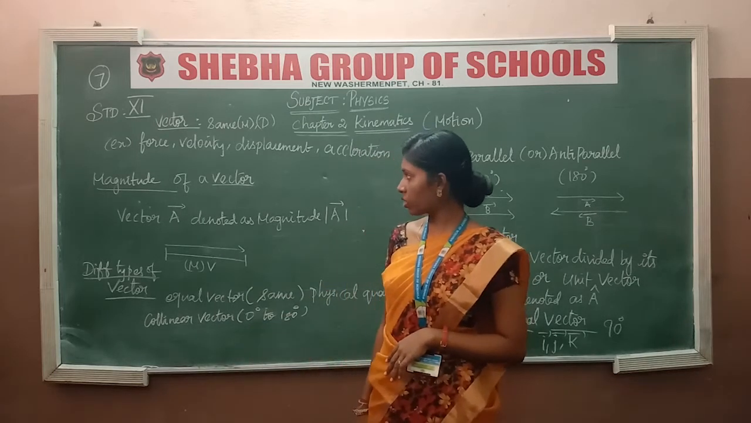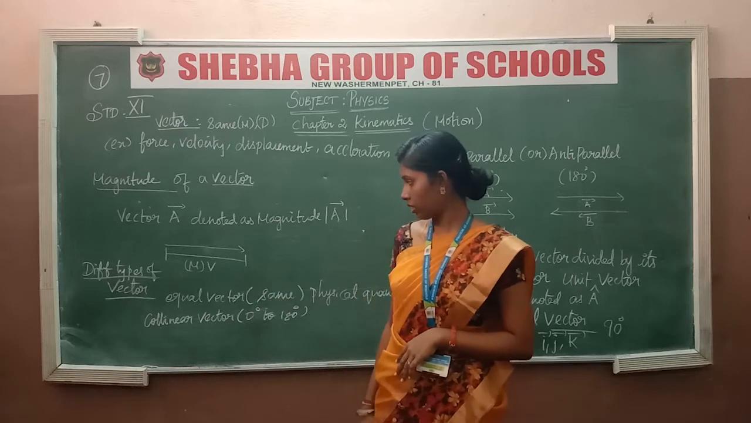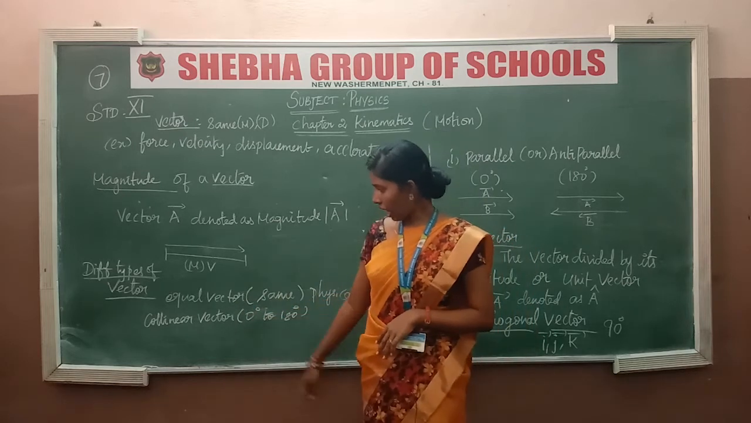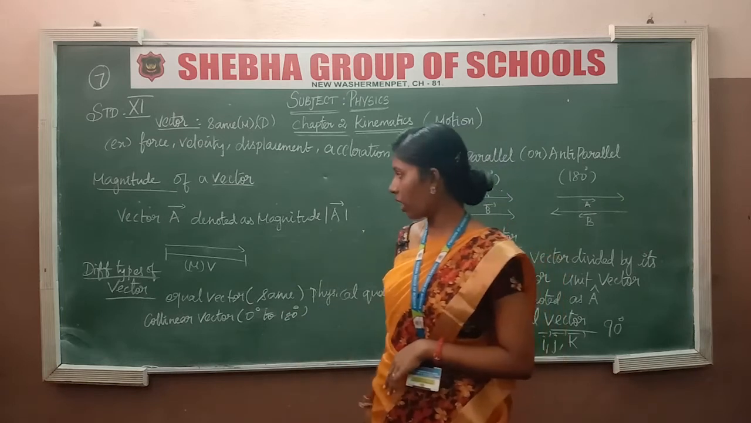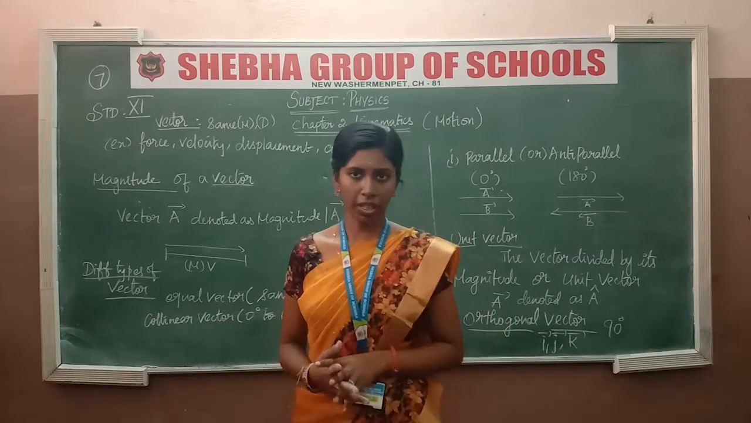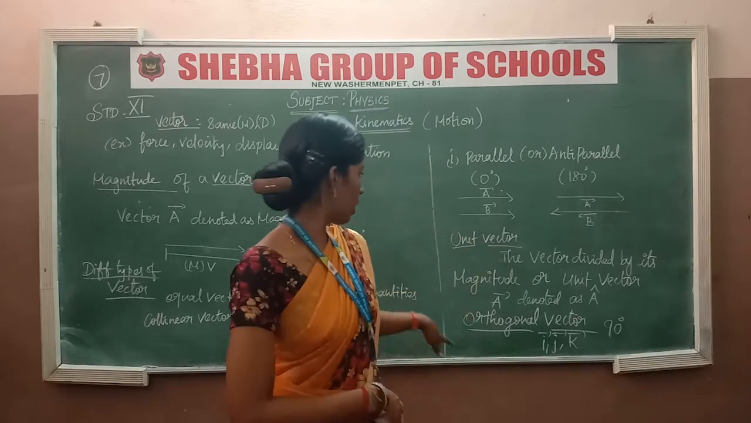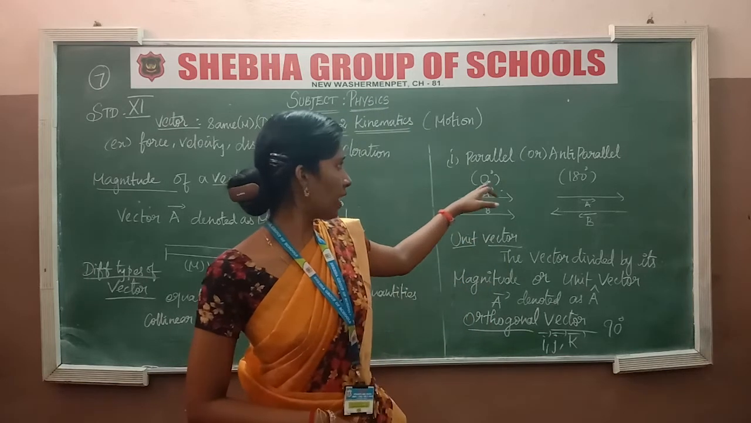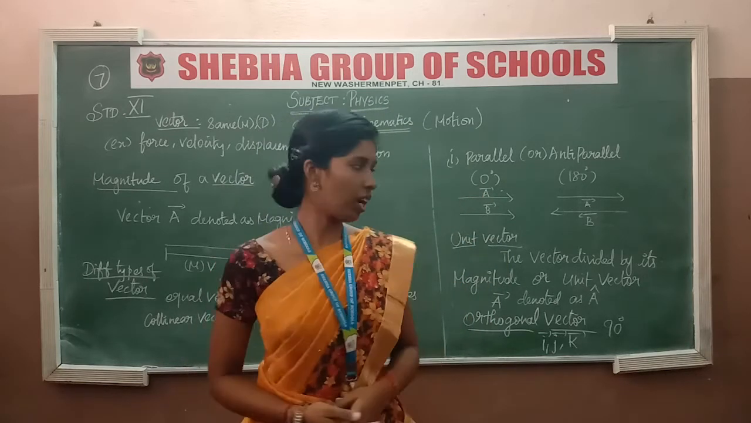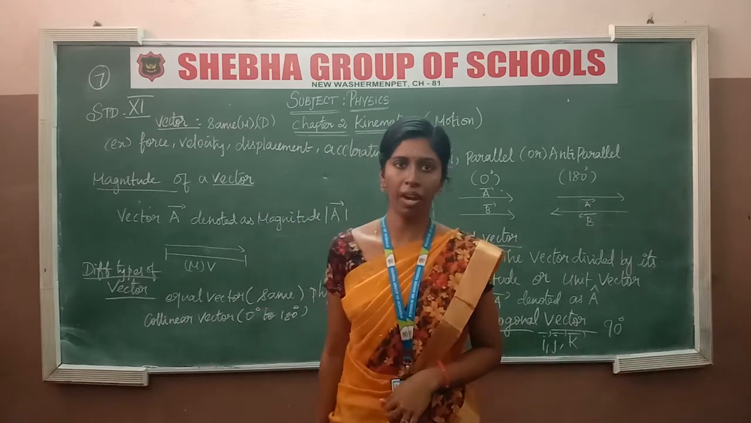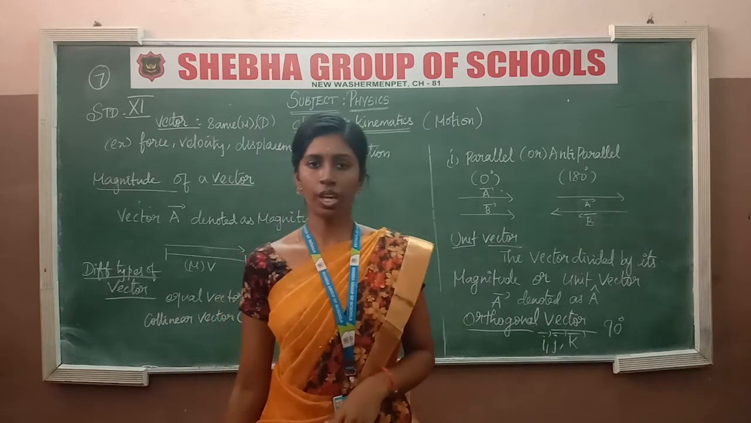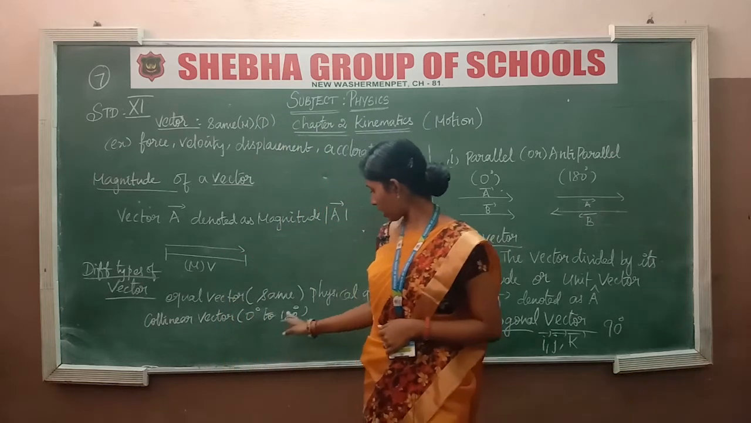So the next one is the different types of vectors. Different types of vectors will be calculated. One is the equal vector, another one is the parallel and the anti-parallel vector. First, the equal vector: it has the same magnitude and direction. So equal vectors have the same magnitudes and directions.